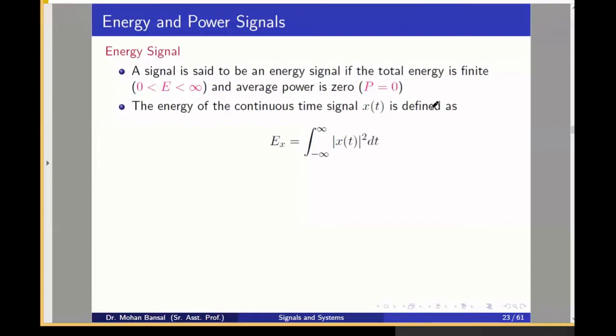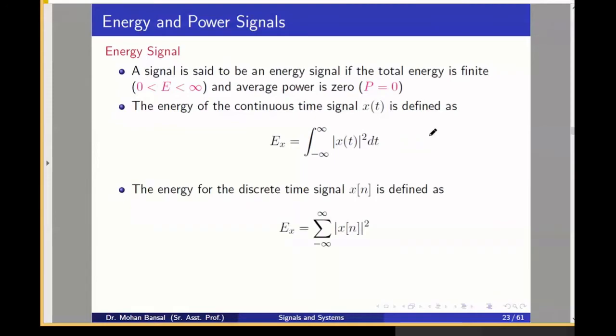Now, how can we compute the energy of the signal? By taking the absolute value squared and integrating, we will get the energy. Energy of the signal is defined by the integration of mod x(t) square dt. For a discrete time signal, the integral is represented by summation and x(t) is represented by x(n). So summation of mod x(n) square is the discrete time energy. And this is very important, that's why I highlighted it: all the bounded signals are energy signals.